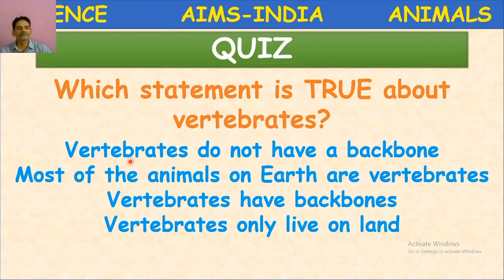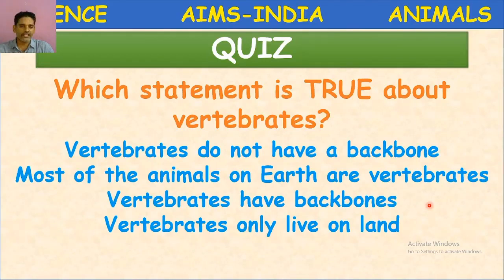What is the correct statement related to vertebrates? Vertebrates do not have a backbone. This statement is correct or wrong? Wrong. Most of the animals on earth are vertebrates. But there are so many animals on the earth which are not vertebrates. So it is also wrong. Vertebrates have backbones. Is the statement correct? Yes, it is correct.